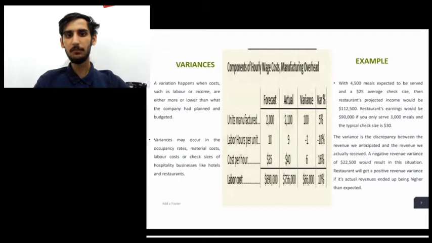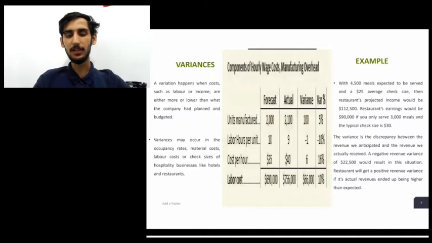So the variance in operation budgeting is a variation that happens when costs such as labor or income are either more or lower than what the company had planned and budgeted. Variances may occur in occupancy rate, material costs, labor costs, or check sizes of hospitality businesses like hotels and restaurants. To pinpoint the precise extent to which these variations have affected sales and profitability, variations are studied.